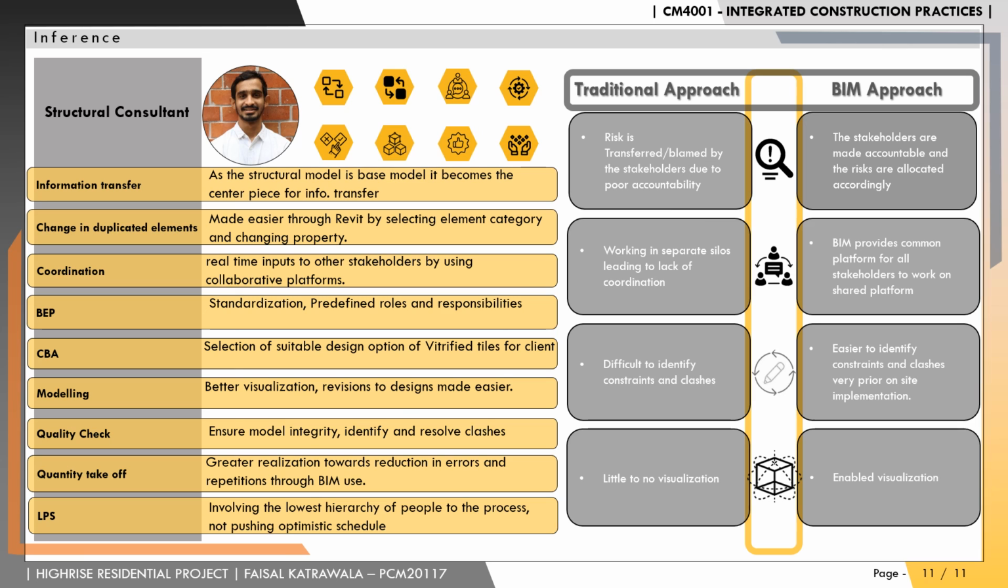The cost utility analysis helped in detailed comparison of various design options of a design problem. It helped in easy decision making for the client to go with polished glazed vitrified tiles. The Last Planner System helped realize the importance of bottom-up approach and the integration of frontliners in the planning process to further improve the project performance. Lastly, a few key differences between the traditional and BIM approach were noted in terms of allocation of risk, work culture, and visualization.